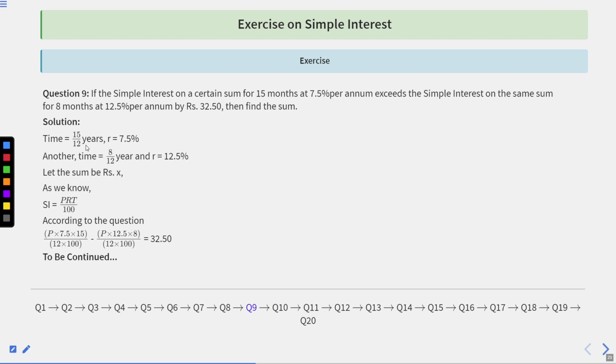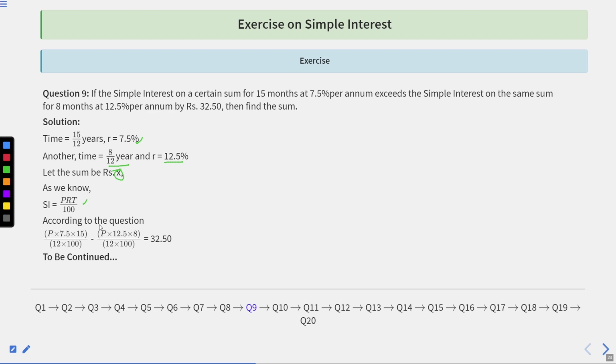So time is equal to 15 upon 12 years and the rate of interest is 7.5%. Another time that is given to us is 8 upon 12 years and the rate of interest is 12.5%. So let the sum be rupees X. As we know, simple interest is equal to principal into rate into time upon 100.